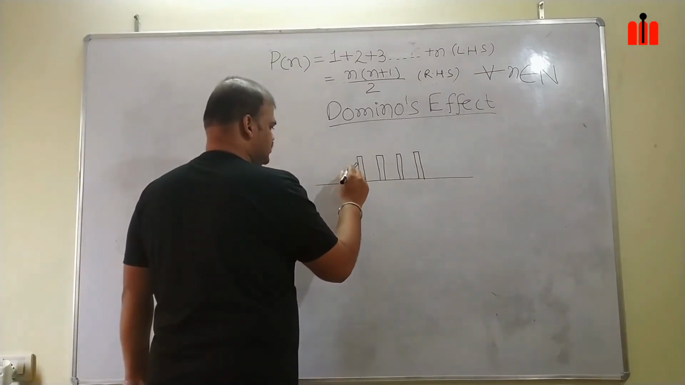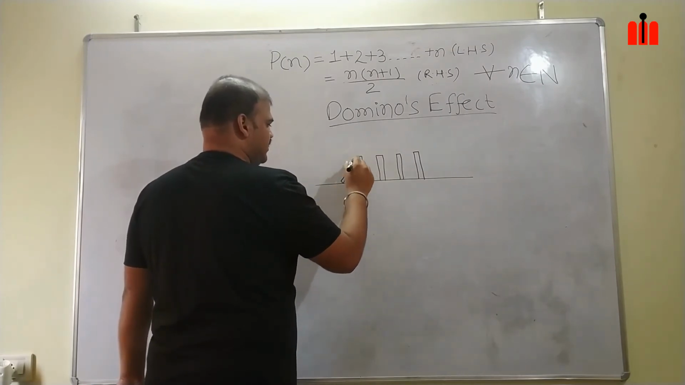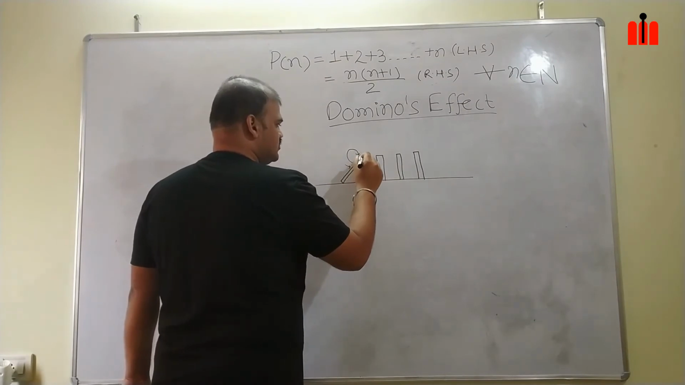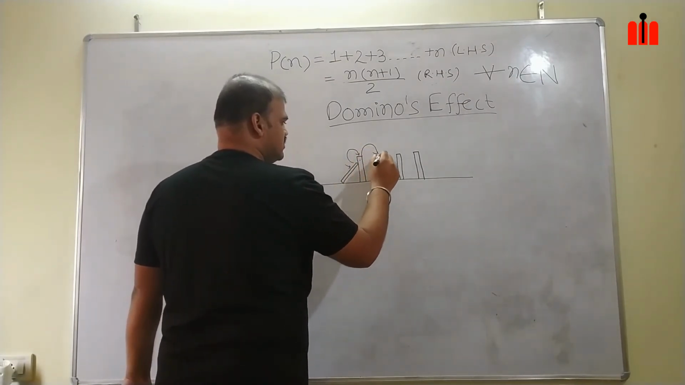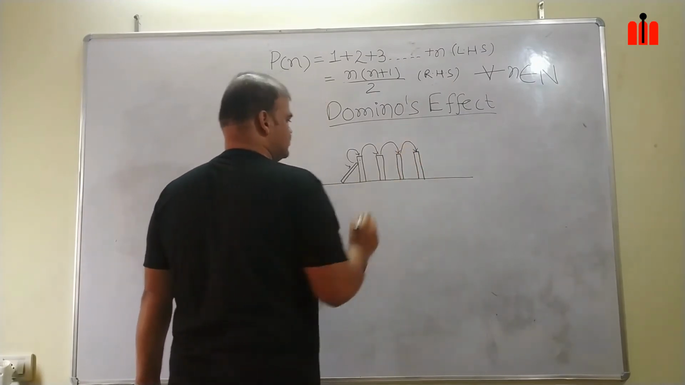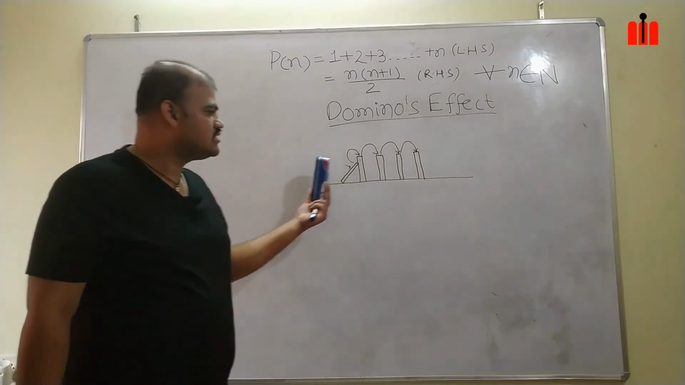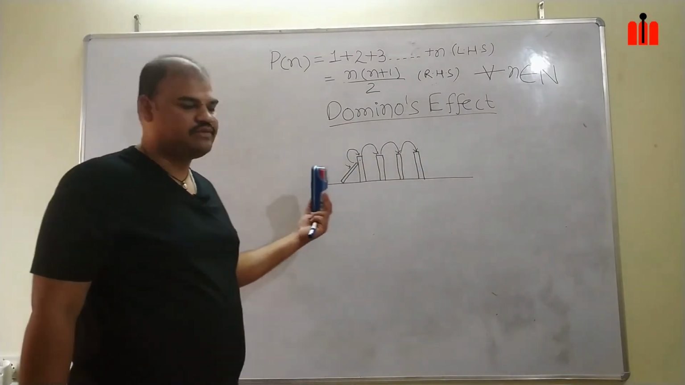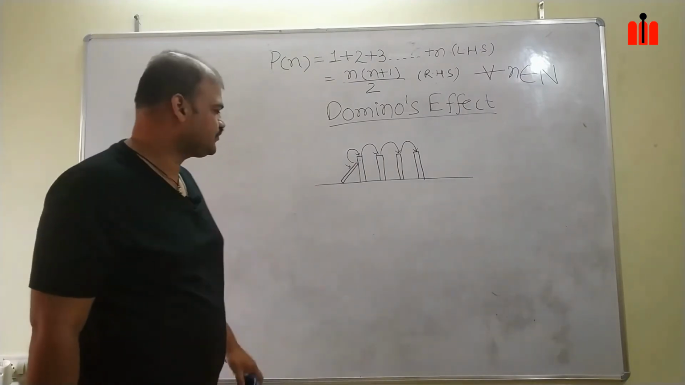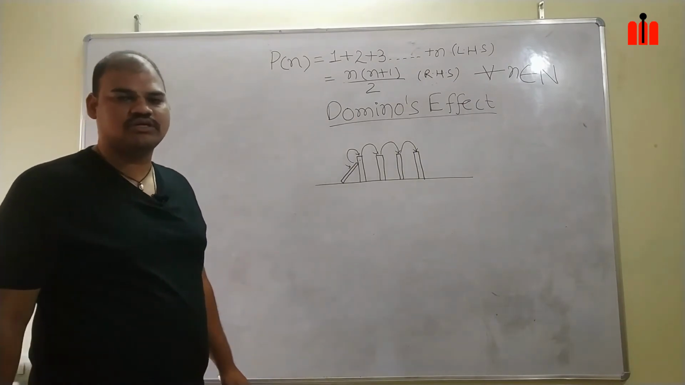You first push this plate, it will fall on the next plate, it will hit this, again this will be pushed, it will hit this, again this will be pushed, this will hit this, and this will hit this. Like this each and every plate will fall down to its horizontal plane. This effect is the dominoes effect.